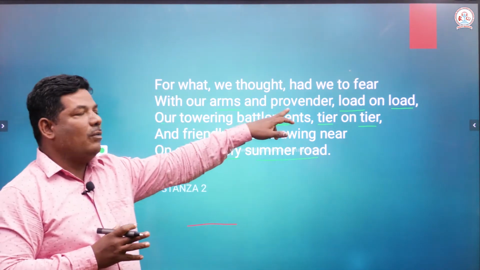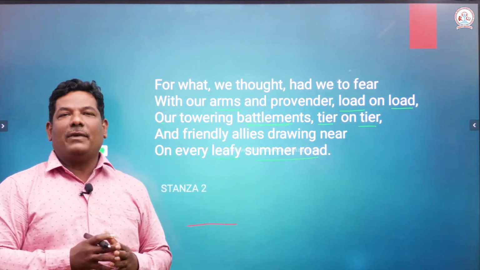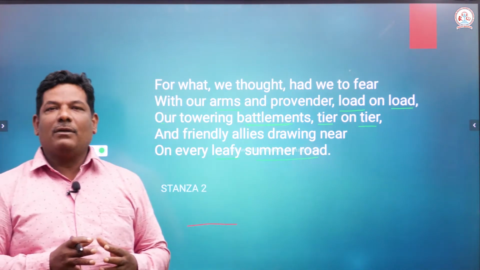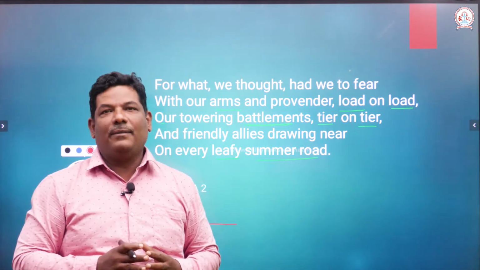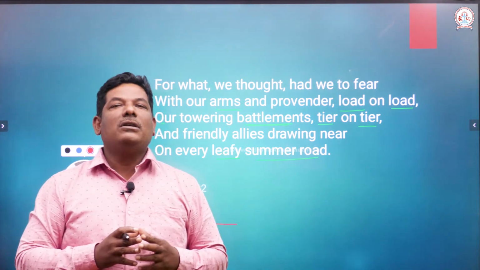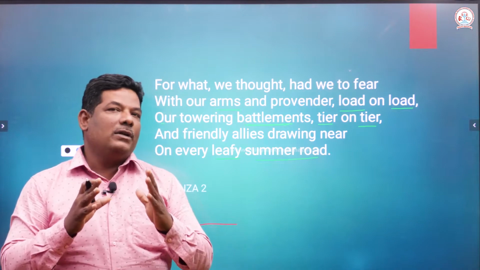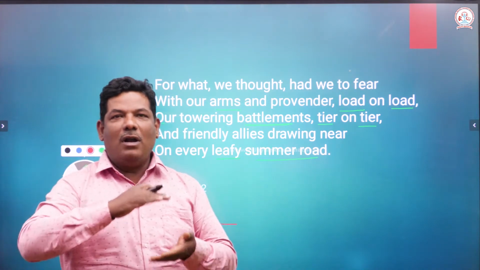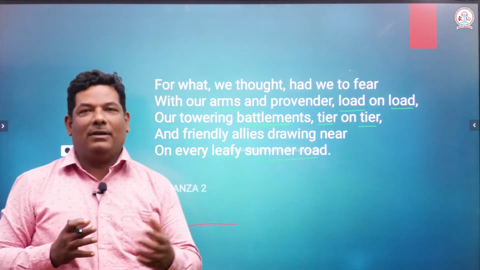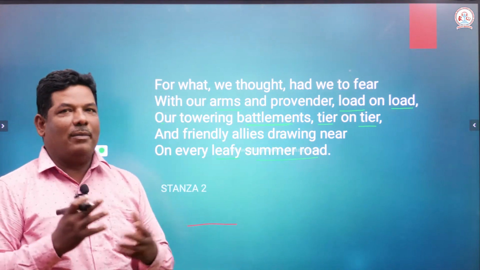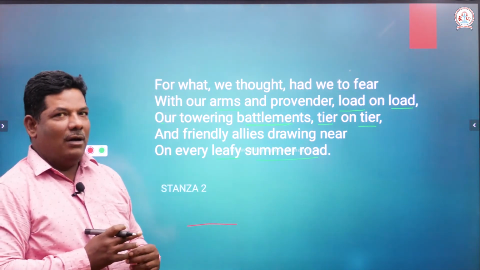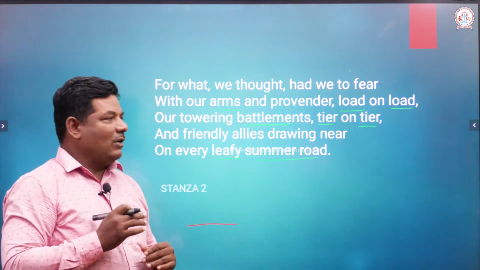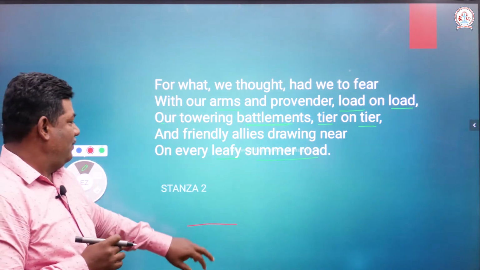What is meant by provender? Provender is nothing but food, right? Okay. In the third line, what are battlements? Right. They have towers. On the towers, they have small openings. This is called battlements. Tier on tier, one above the other, right? Okay. Friendly allies, friendly army. Who are friendly allies? Friendly army, right? Why does the poet call the particular road a leafy summer road? Because leaves are fallen on the road during summer. Okay, right.